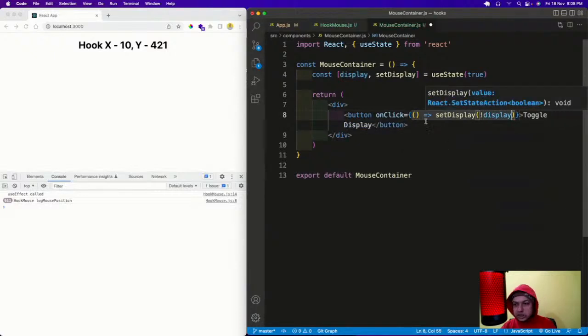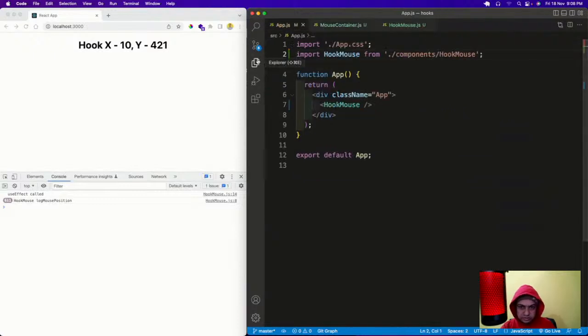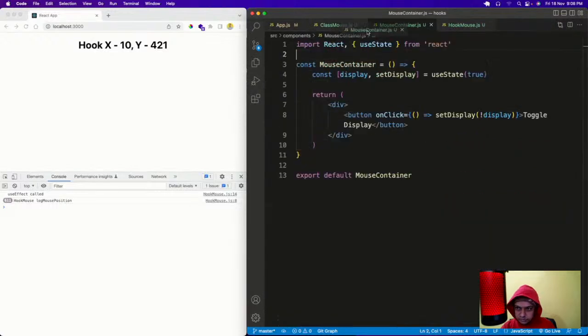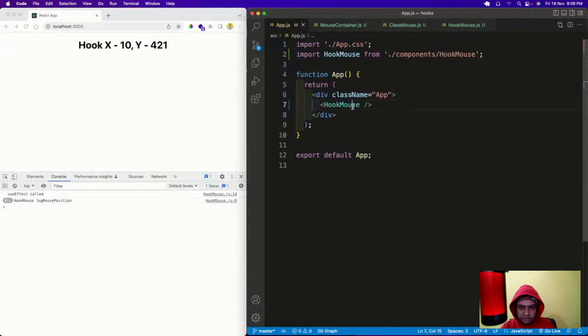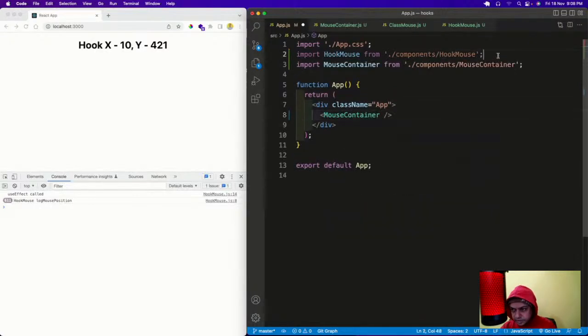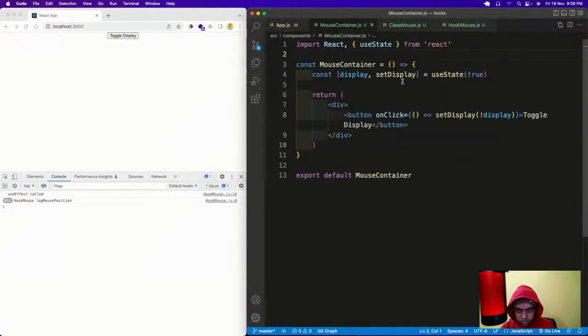So display is originally true, so when I click this button, it will make it false. Okay, so if I have this here, instead of hook mouse, where is my class mouse? Class mouse is here. So instead of this hook mouse, I'll call the mouse container like this. Save it, and the mouse container will be shown. Okay, so that is okay.